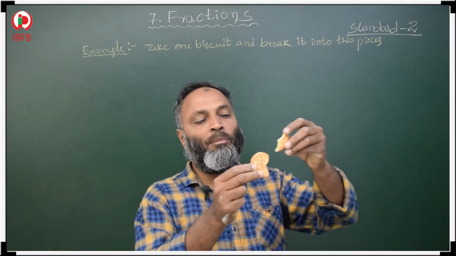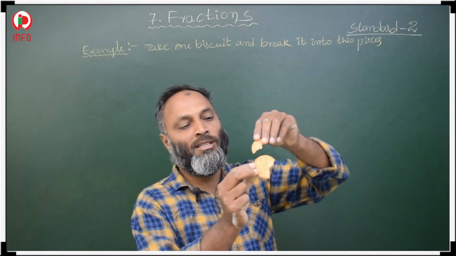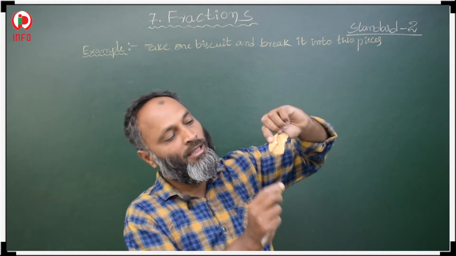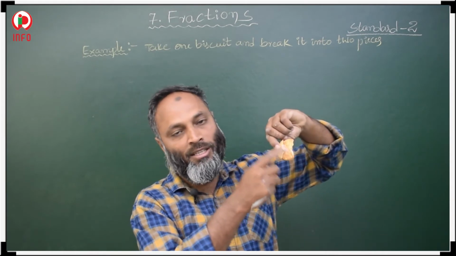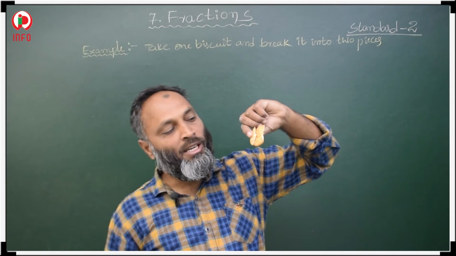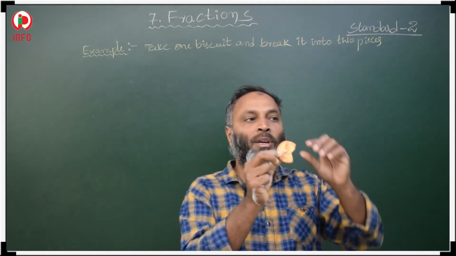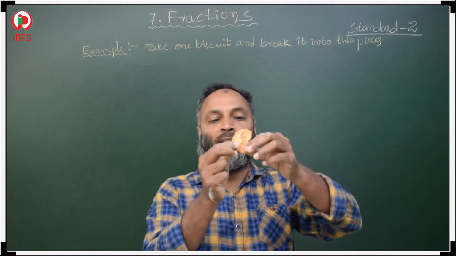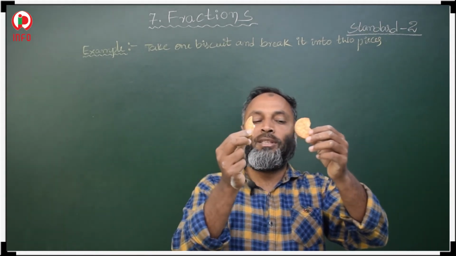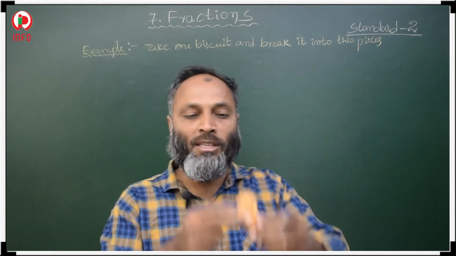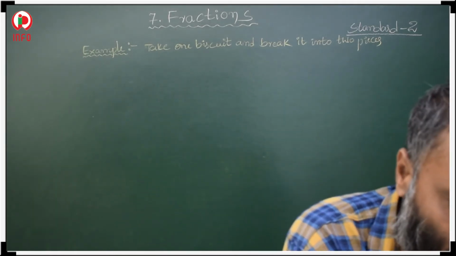If you keep them one over the other, they do not overlap each other, it means they are not equal pieces.